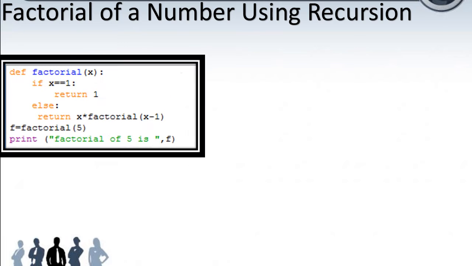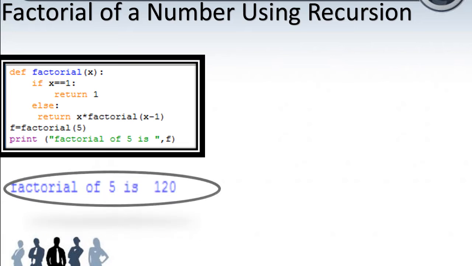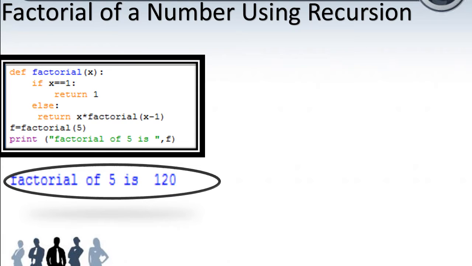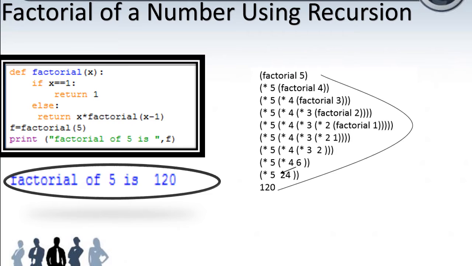Factorial of a given number using recursion. Here by default I pass the value f equal to factorial of 5. So I pass 5 to the function, and the x value is now 5. Is 5 equal to 1? False, so it will go to else. So 5 into factorial of 5 minus 1, which is 4. And then next it goes to factorial of 4. So 4 into factorial of 4 minus 1, 3, and then 3 minus 1, 2, and 2 minus 1, 1.